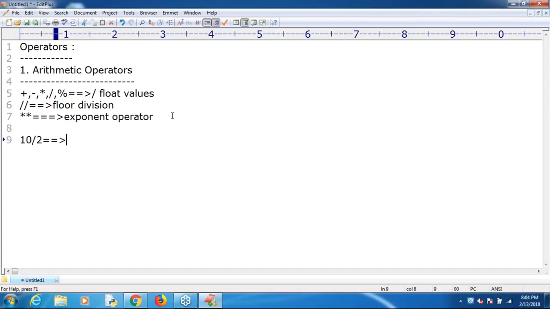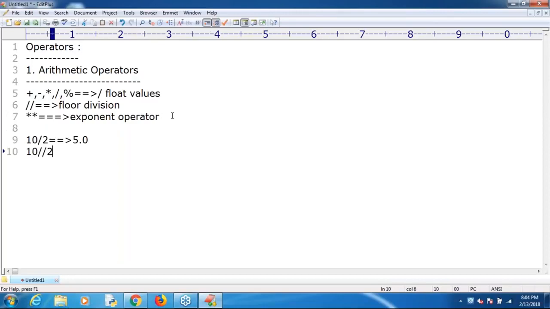I have one small doubt. Can you tell me the answer immediately? Don't take even a single second. 10 by 2, what is the answer? Vedant, take special care. 10 by 2, what is the answer? The answer is 5.0. Just now I covered this point, because the division operator always returns only float values. Remember that. Same 10 by 2, with floor division, now you are going to get 5.